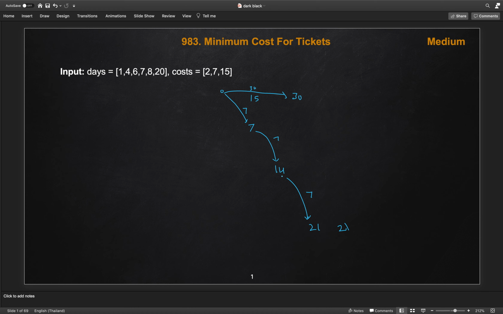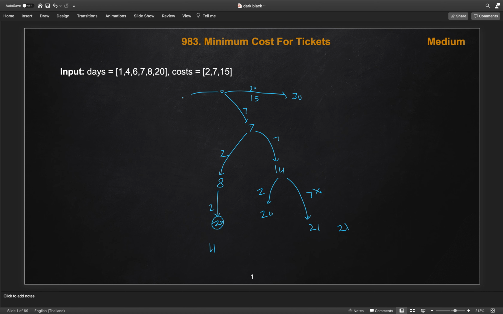So why would we go with this route? Let's say we are traveling on only the 20th day. Instead of buying that pass, why can't we buy a 1-day pass on the 20th day? This will cost us 2, and we will cover the 20th day directly. So this route's cost will become 16. Same thing we can do here: on day 8 we buy the 1-day pass and travel, and then we buy a 1-day pass on day 20 and travel. This cost comes to 11.